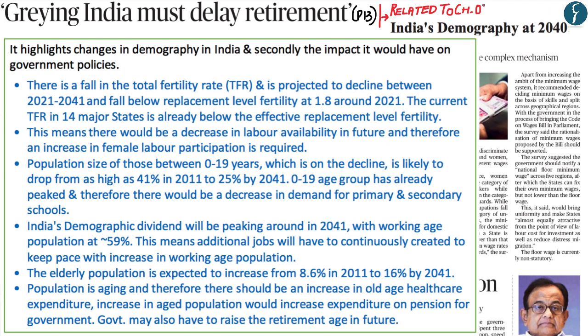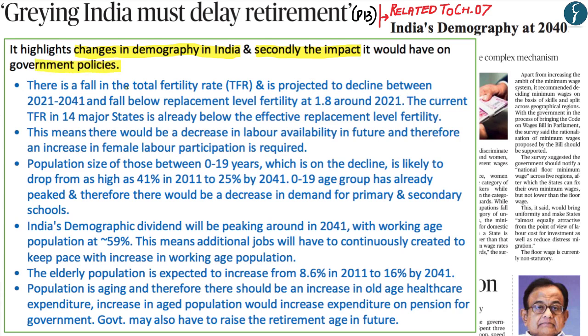Now the focus of this article is related to chapter 7 of the economic survey of 2018-19, whereby the title of chapter 7 is India's Demography at 2040. Now what this article highlights is, first, what are the changes which are expected to happen with regards to demography within India, and secondly, what impact these changes should have on government policies.